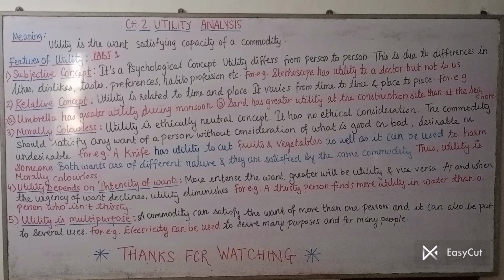All those things are not considered while considering the concept of utility. That's why we say it is morally colorless. For example, the commodity should satisfy any want of a person without consideration of what is good or bad, what is desirable or undesirable.